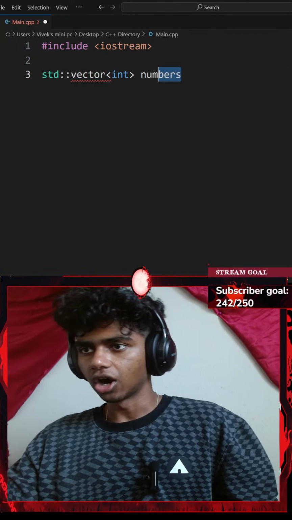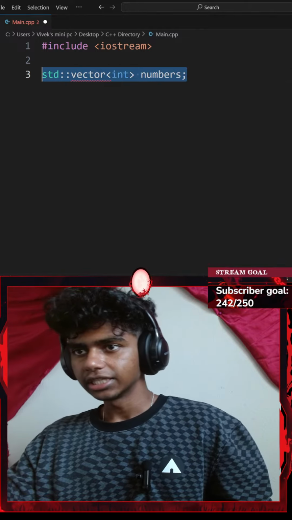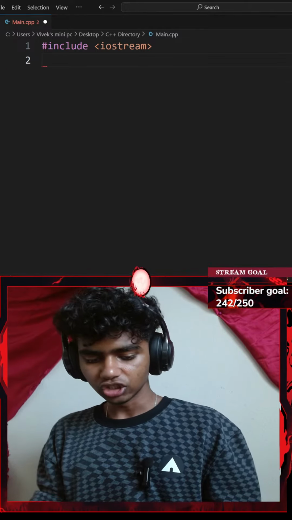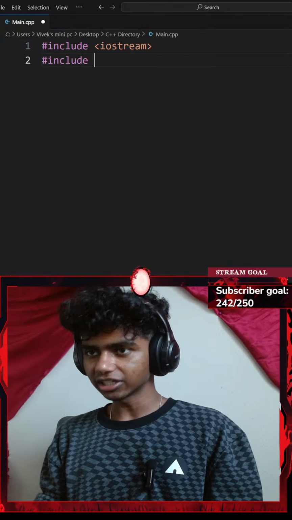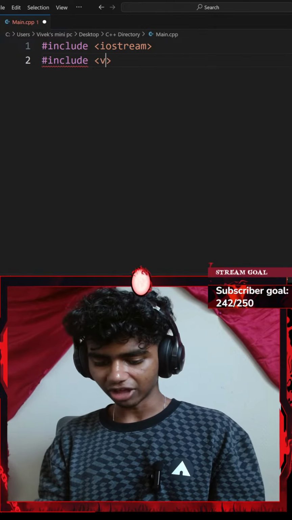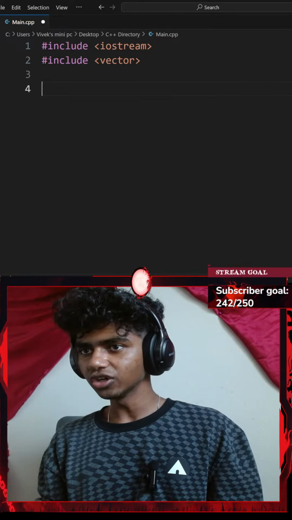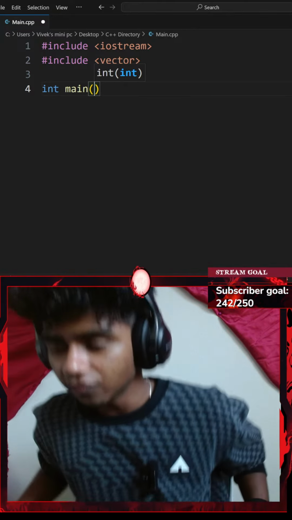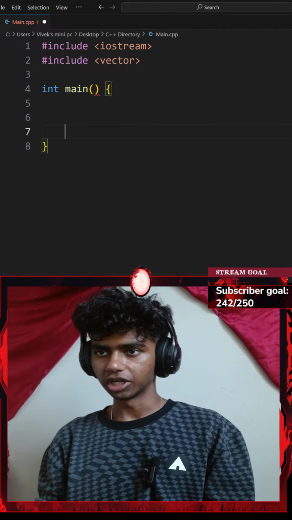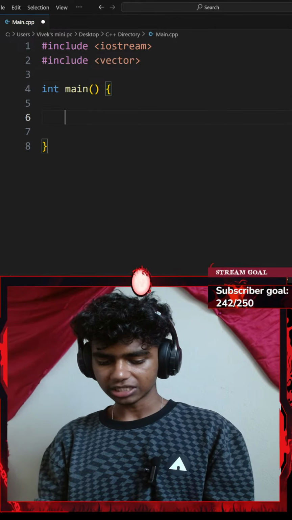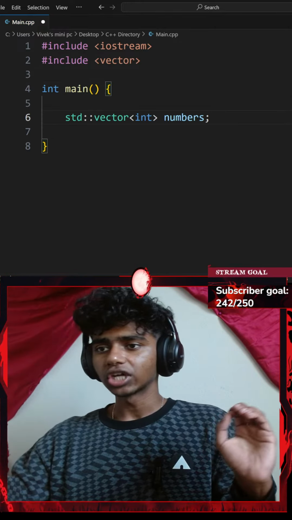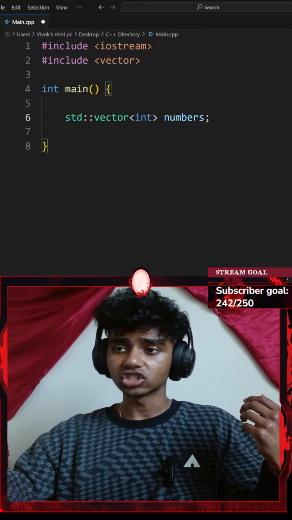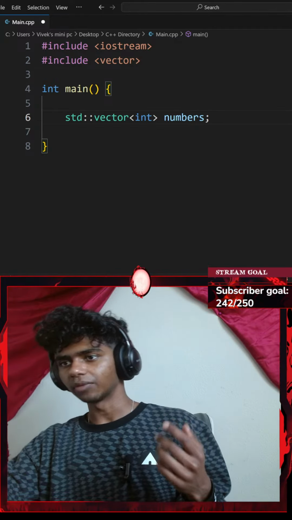Okay, and guys, I almost forgot one very important thing. Let's copy this. To use vectors, I have to start off by including a pair of angle brackets and then vector. I have to include vector to use vector. And then let me typecast my main function to be an integer, go with a pair of curly braces, and now paste that. So I created a standard vector called numbers that consists of integers.